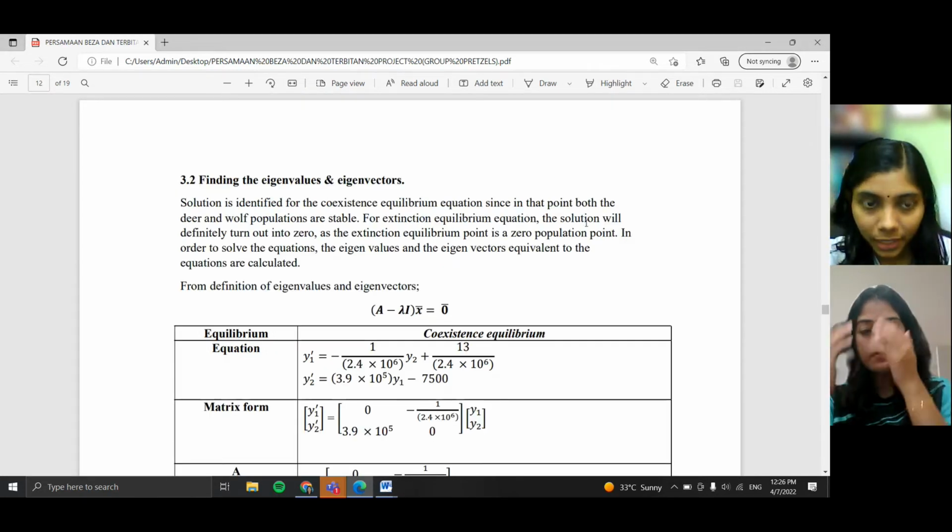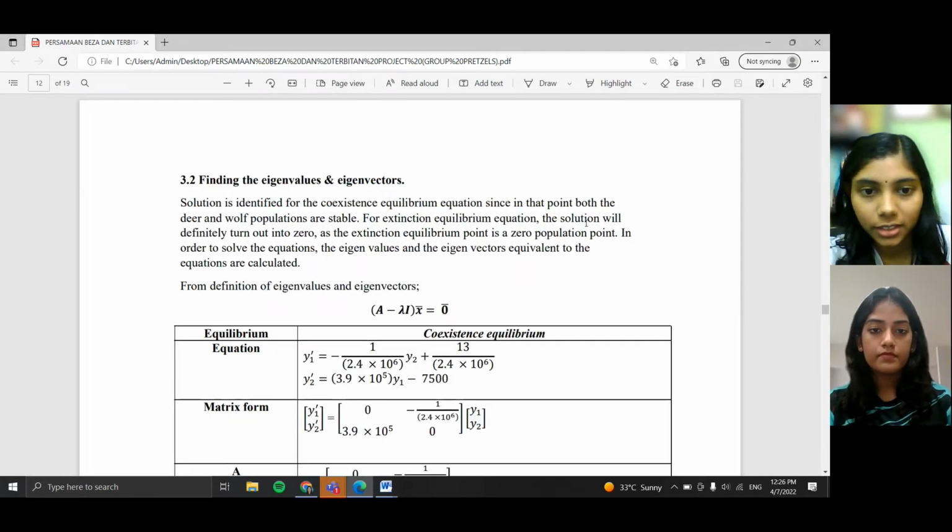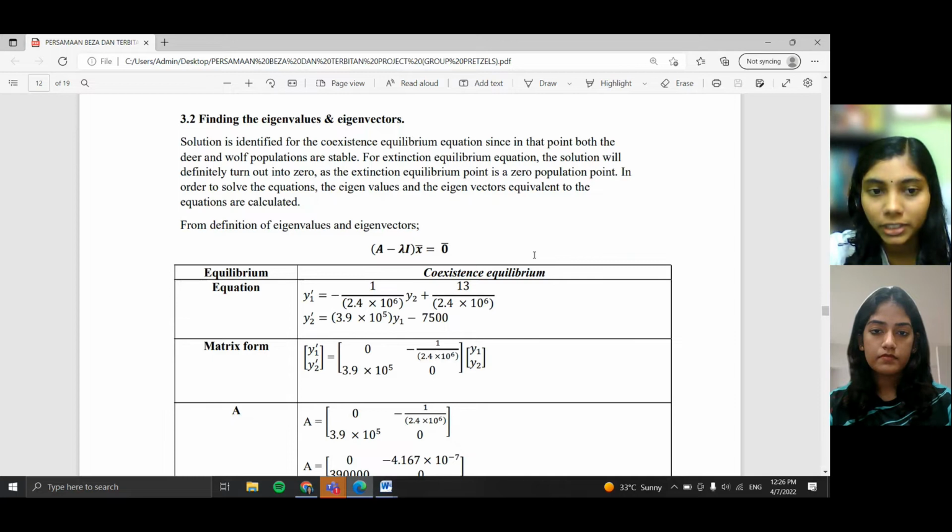Okay, so I'll continue to explain about finding the eigenvalues and eigenvectors. So before this, now we have the equation y1 prime equals negative 1 over 2.4 times 10 to the power of 6 y2 plus 13 over 2.4 times 10 to the power of 6, and y2 prime equals 3.9 times 10 to the power of 5 y1, and then minus 7,500.